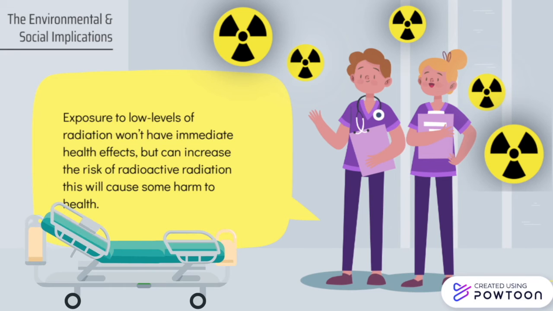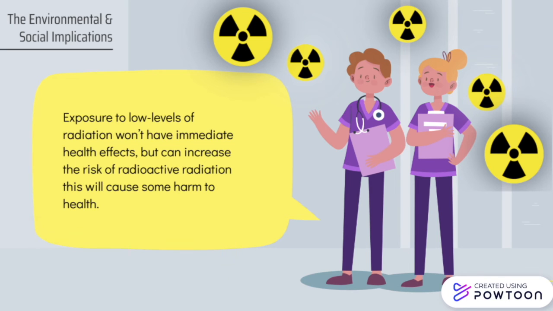Exposure to low levels of radiation won't have immediate health effects, but can cause an increase in risk and will cause some harm to health. When humans are exposed to radiation in large amounts, they can develop cancer or cardiovascular disease. However, if the amount of radiation is controlled, it can be used to treat cancer by killing the cancer cells. But if a leak or accidental exposure occurs, it would be nearly impossible to control the exposure. Radiation can also cause birth defects in humans and animals. Hence, an exposure to radiation in the wild could lead to generations of difficulties throughout an entire ecosystem.